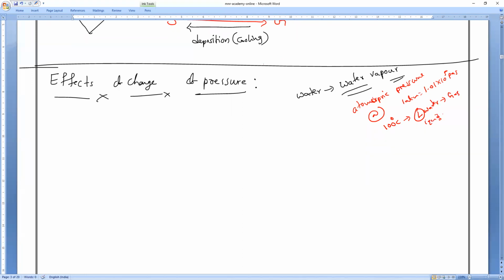Any other way? Anybody can tell? So at the boiling point of water, 100 degrees Celsius, the water will convert into vapor. Is it right or wrong? At 100 degrees Celsius, what is the pressure? 1 atm, or 10^5 pascals. Clear, everybody?